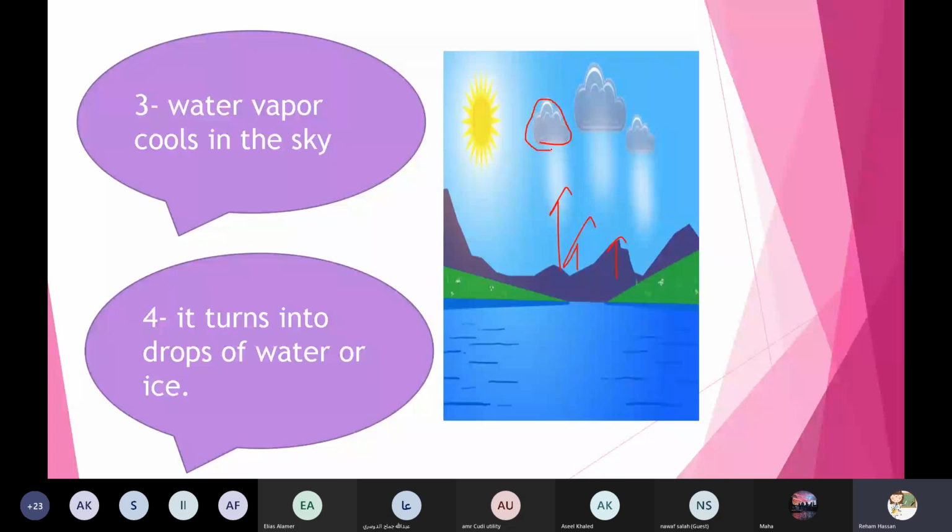This water vapor will cool in the sky. Yeah, right.